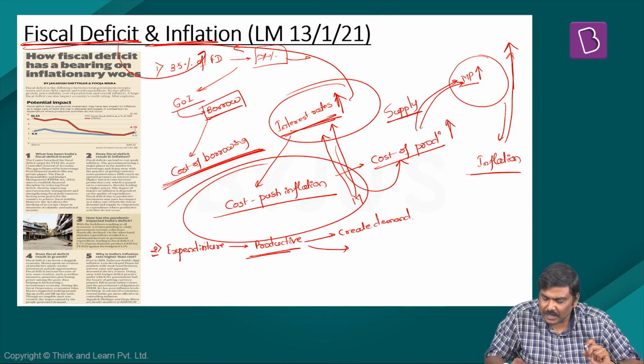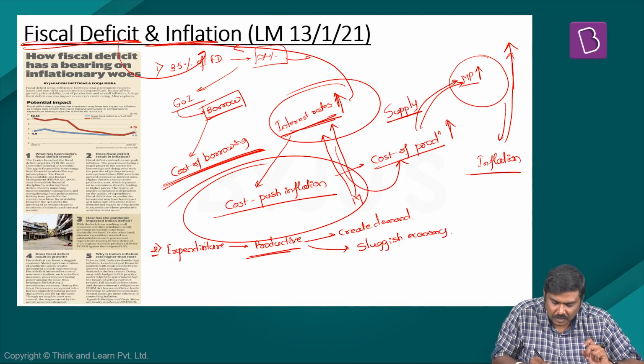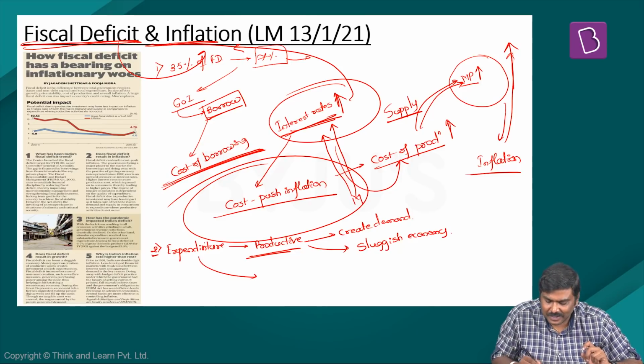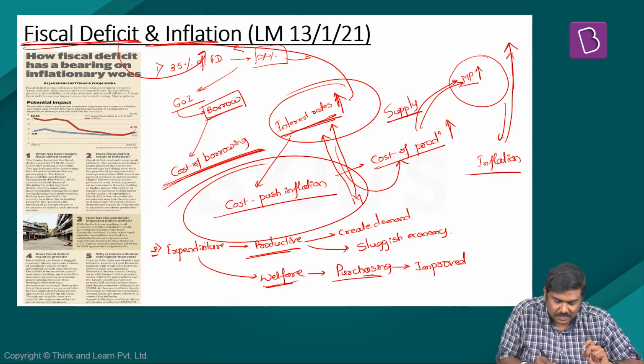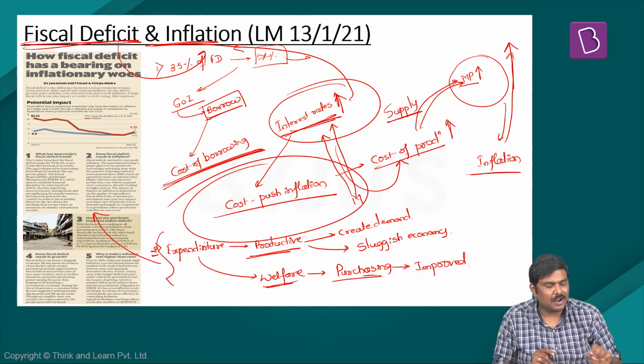It can help in reviving the sluggish economy. And on the other hand, if this kind of expenditure is done in, let's say, providing welfare to the people, then the purchasing power of people can be improved or increased. So these are certain points which are given in this particular article.